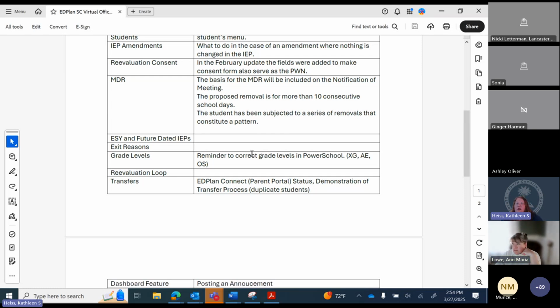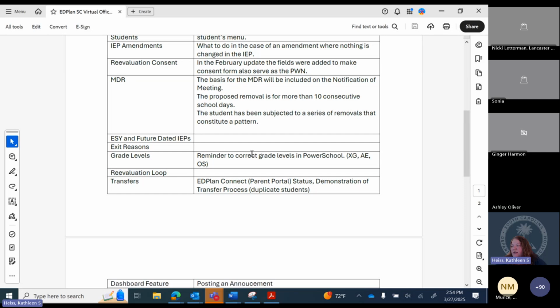So right now, if you are doing a future dated IEP, so you're writing your IEP next month for next school year, once you start changing that workspace for next school year's IEP, the next annual, if you go back in to try to do an amendment, it's going to be what you've just done. So you're not going to be able to amend if you've already started that IEP with the old information on it. And so that question has been brought up.